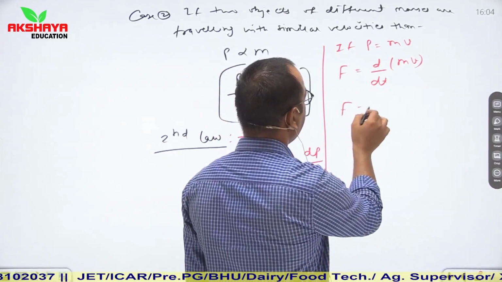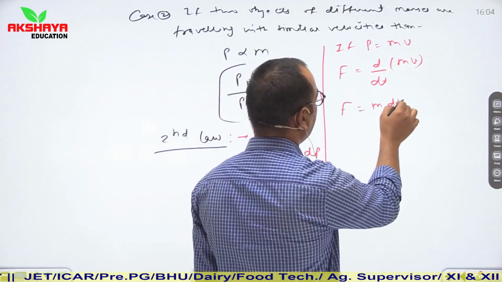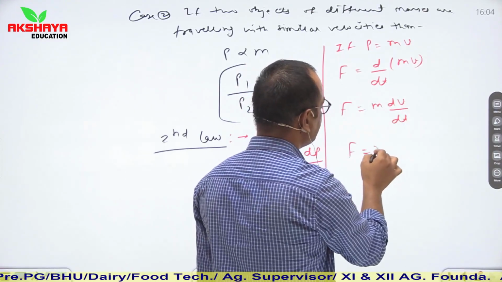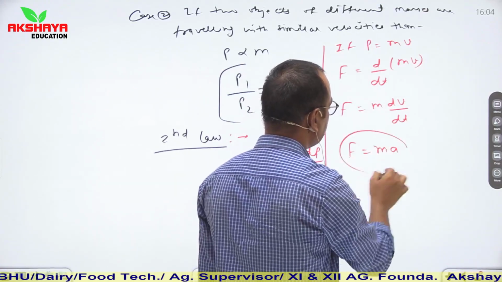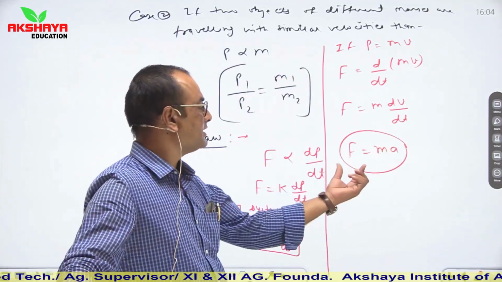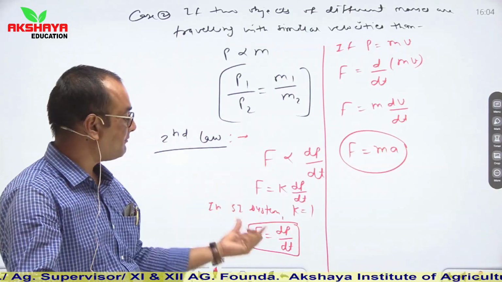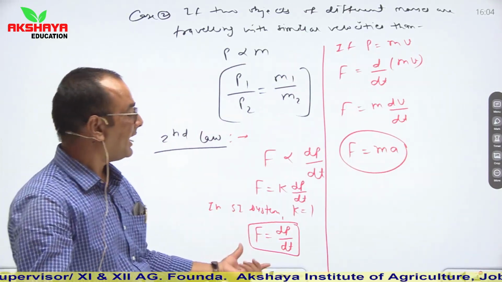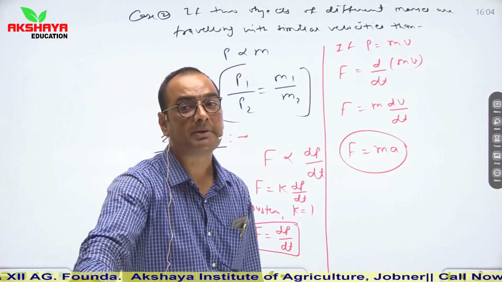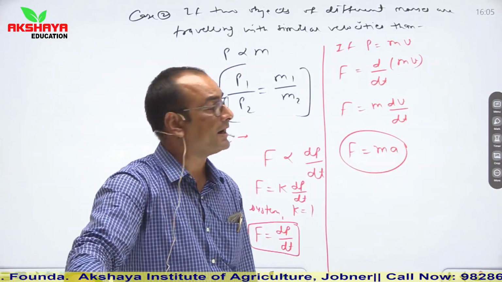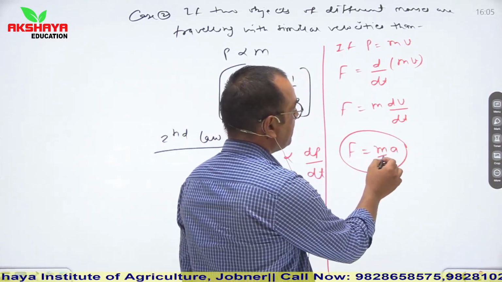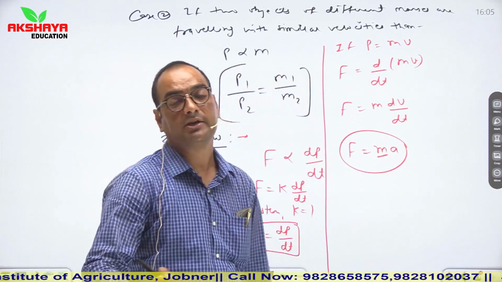So we can say F is equal to m dv upon dt, and dv upon dt is known as acceleration. So our force becomes F is equal to ma. So this is the relation of second law, F is equal to dp upon dt, and from here we can conclude that force is equal to mass multiplied with acceleration of the particle or object. See, here we are considering mass as constant.